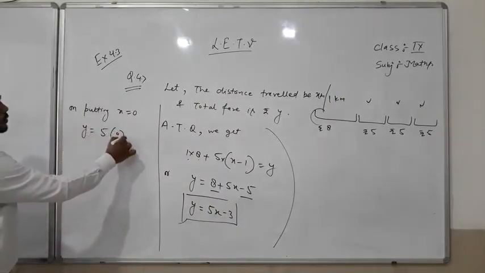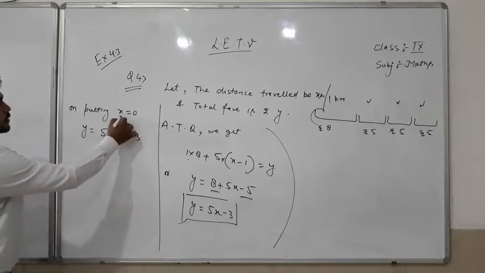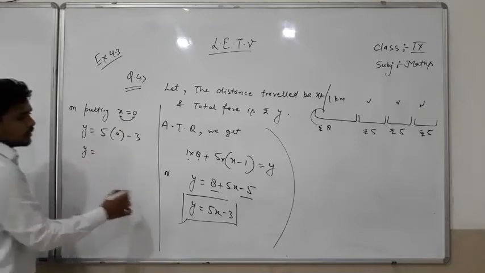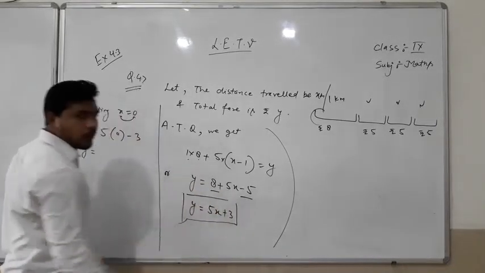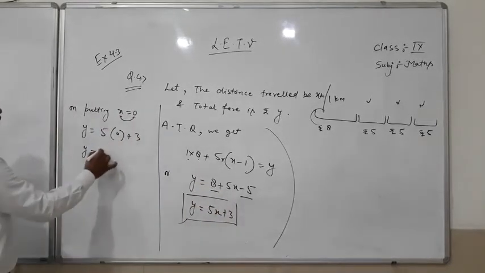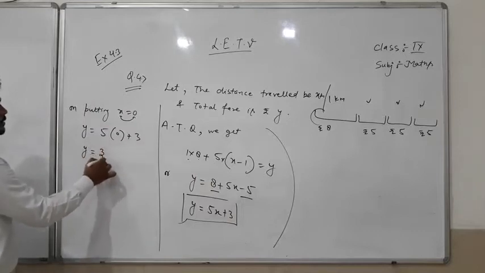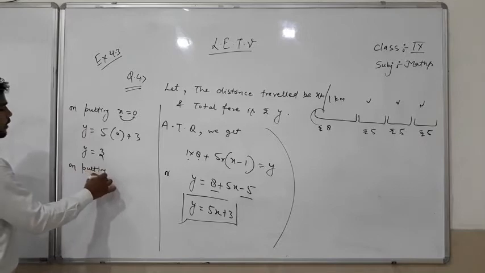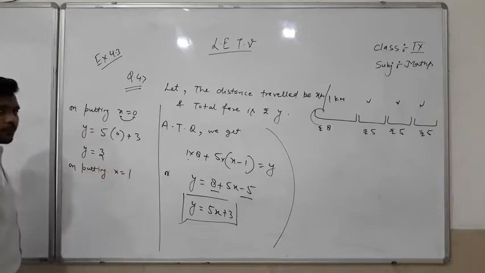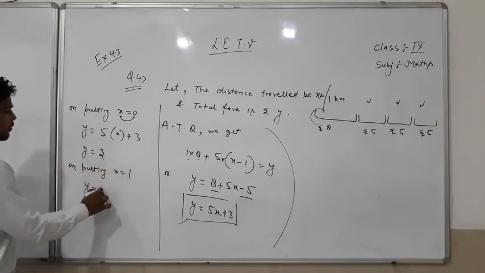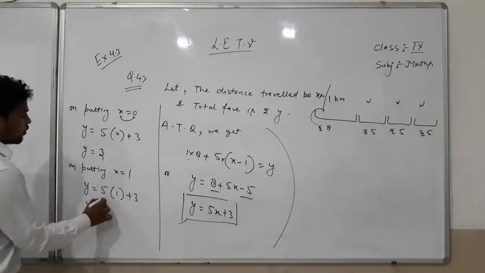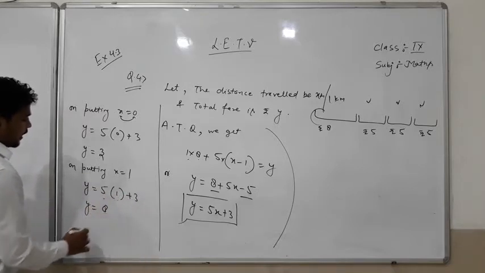then y will be 5 into 0 plus 3, that is, the value of x is 0, so y is equal to 3. On putting x is equal to 1, y will be 5 into 1 plus 3, that is 5 plus 3, which is 8.